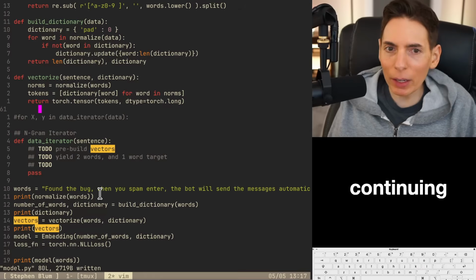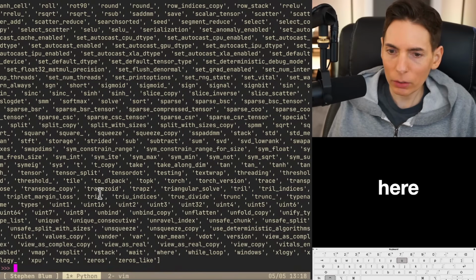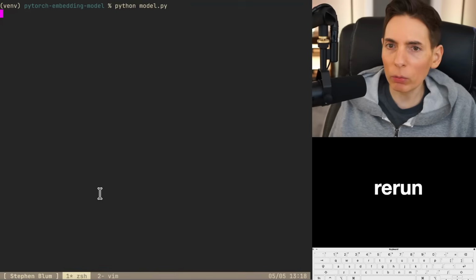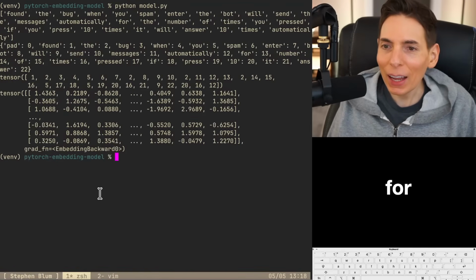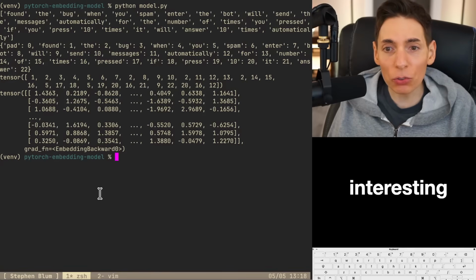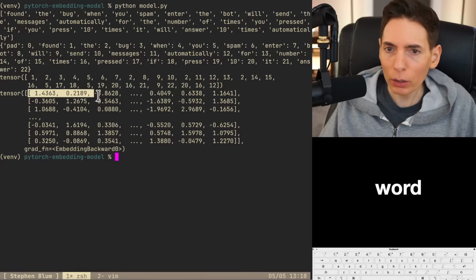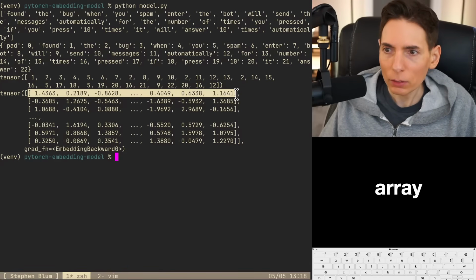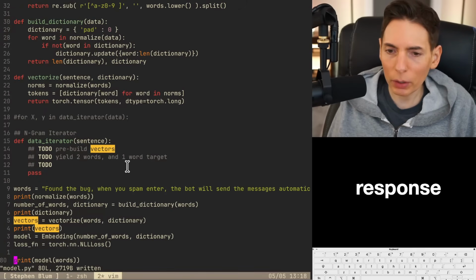It shouldn't continue our embedding, word embedding. All right, let's close this out here. Then we're going to rerun that. Hey, there we go. That's what we're looking for. And we got back some very interesting results that I was not quite entirely expecting. Each word gives us back an array, right? So what is the size of that? What is the size of this response?